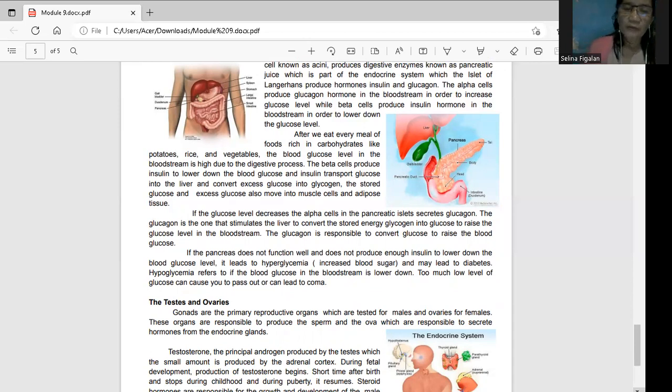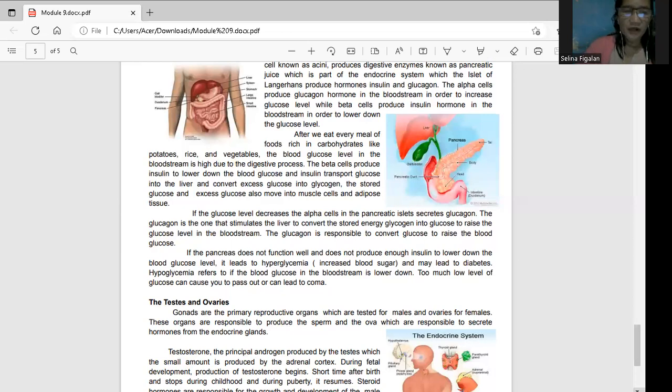That is the reason why meron tayong tinitake for those non-controllable. Okay, meron silang tinitake para mag-regulate ng ating sugar level. How about pag mababa naman ang glucose level? Minsan nagtataka kayo merong mga nafi-faint or mga natutumba na lang bigla because of that low level of blood glucose into the bloodstream. What happened? This can cause kasi na ma-pass out ka or ma-faint ka or mawalan ka ng malay, and also cause coma.